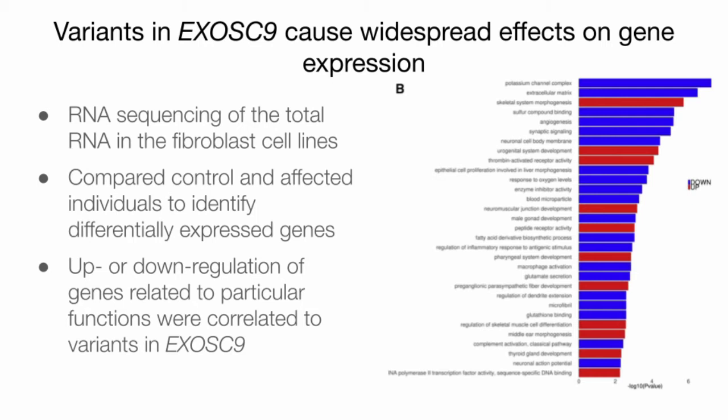the EXOSC9 variants. Up until this point, the exosome had been linked mainly to the degradation of AU-rich transcripts, but researchers suggest that the widespread effects of EXOSC9 variants on the overall transcriptome show that the exosome is likely involved in processes beyond this sole function. This may include splicing or other gene expression regulation.